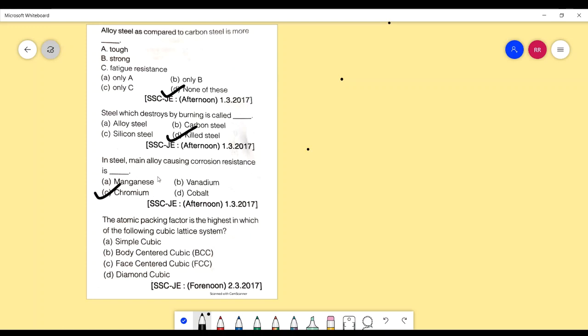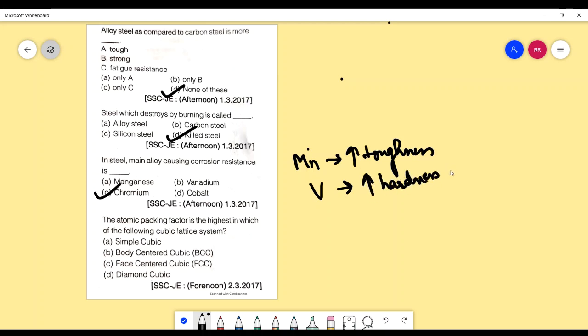Now let's also look at what happens when we add manganese. Manganese helps in increasing toughness. If you add vanadium, it helps in increasing hardness or yield strength. If you add cobalt, now cobalt improves heat resistance.